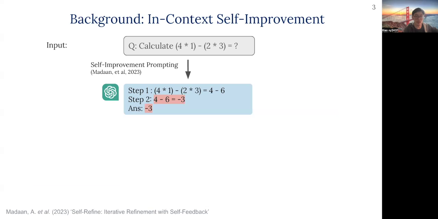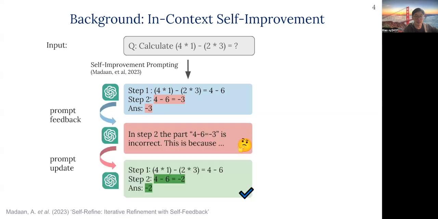More recently, another prompting method is proposed for ideally more complex questions. It is called self-improvement prompting. Similar to chain of thought prompting, this method first lets a language model provide a chain of thought-like answer attempt. But different from previous approaches, it then continues by prompting the language model again, asking for feedback on its attempt, and then given the feedback, refine its previous attempt if needed.